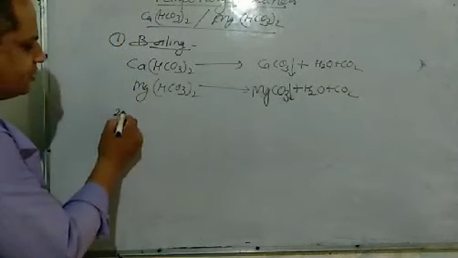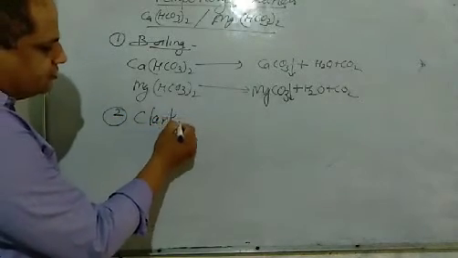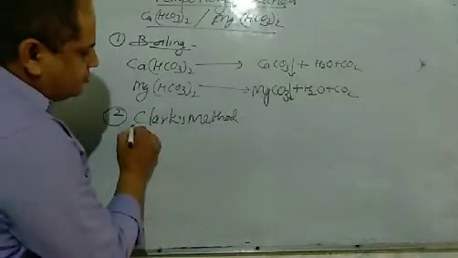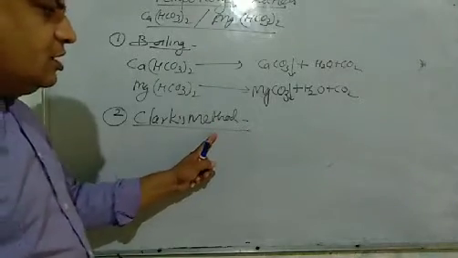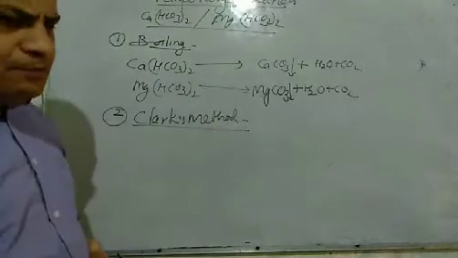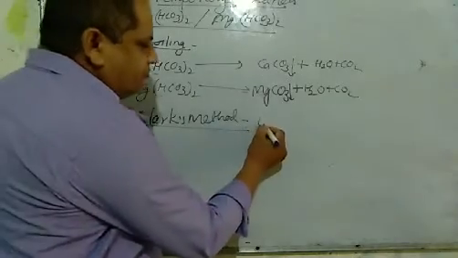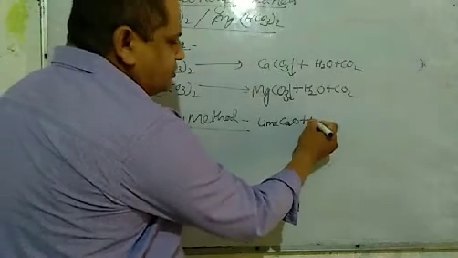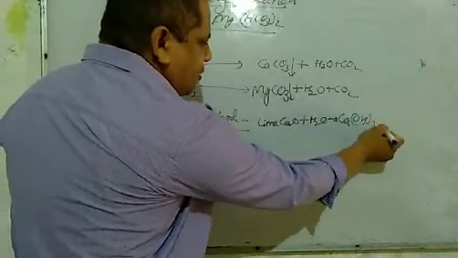The second method, Clark method. In this method, a small quantity of lime is added to hard water. Lime, CaO, combines with water to form Ca(OH)2.